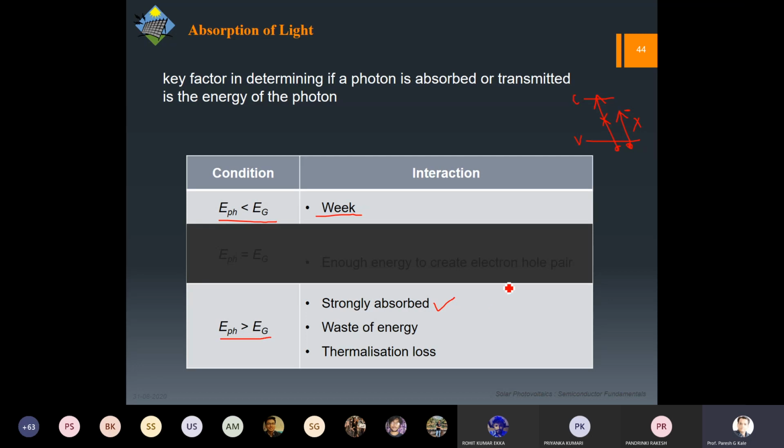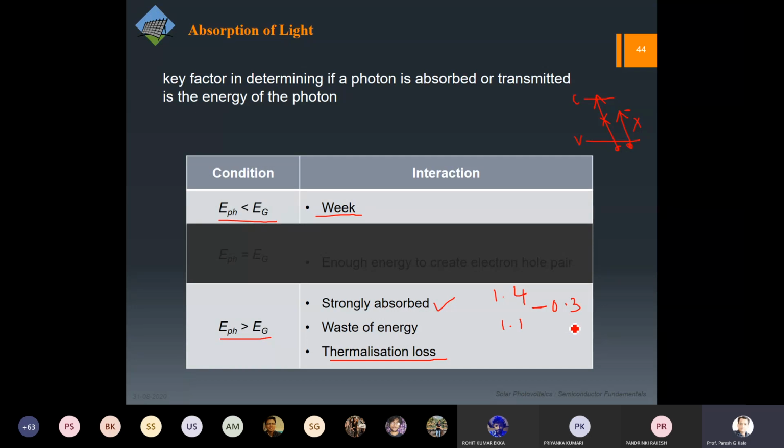But it doesn't matter what the energy is, as long as it is greater than the band gap. So let us say 1.4 electron volt, and we have got silicon. So this extra 0.3, what is going to happen? That 0.3 is not going to do anything, because one photon can at max create one EHP, electron hole pair. So this extra 0.3 is wastage, and that makes it thermalization loss. So even though we have got a good photon, this extra energy is useless for you.